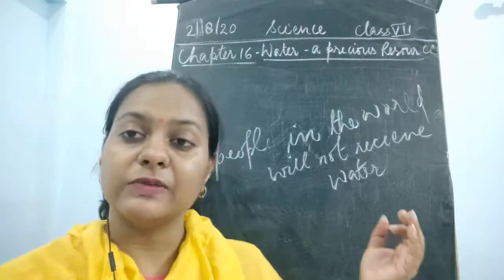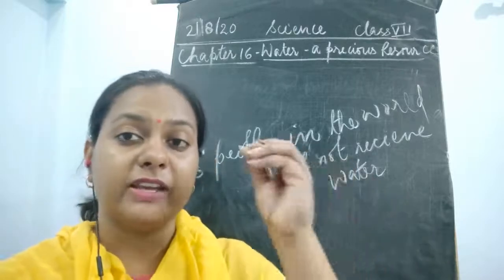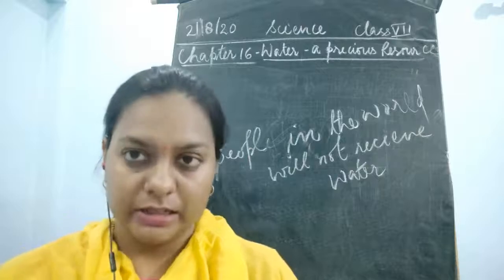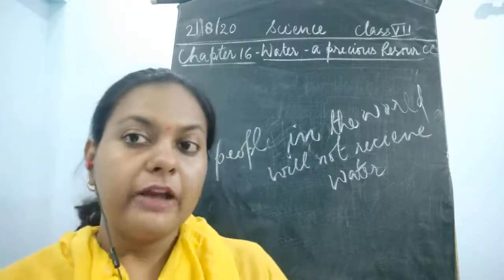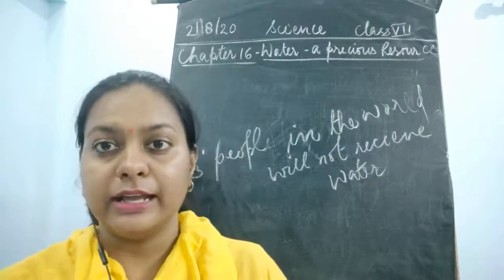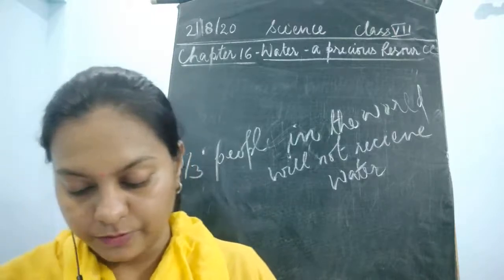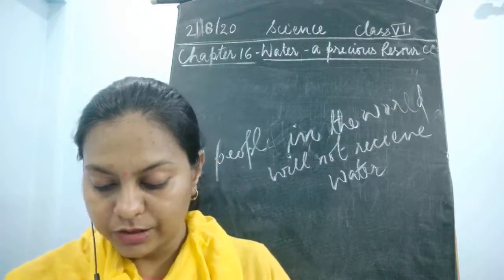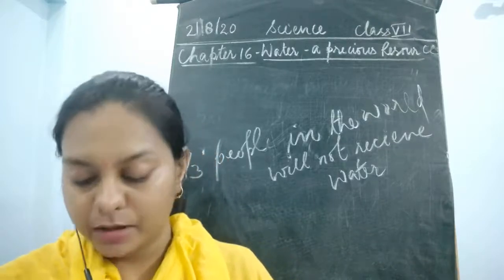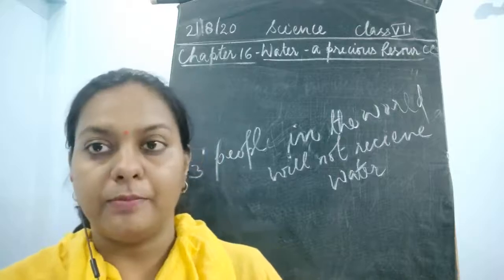Because this is one of the most precious resources and we are wasting it like that every day. If we are wasting it, it means that we are not going to get water in the next few years from now. Before we discuss why water is getting scarce, we must know how much water is available for use on our planet.